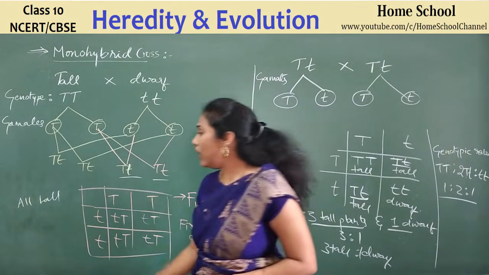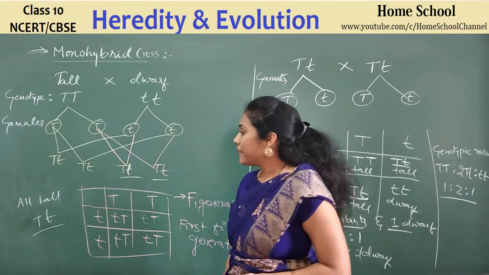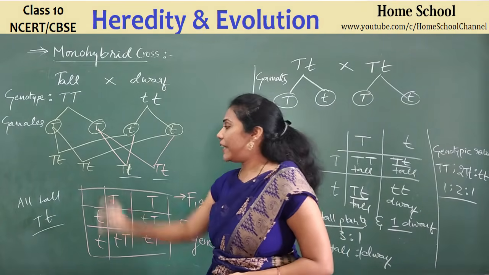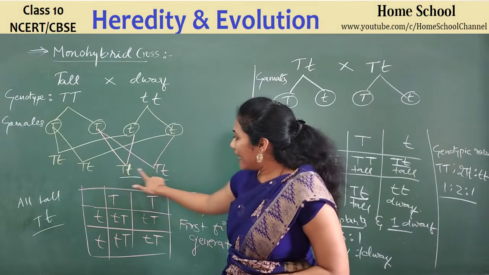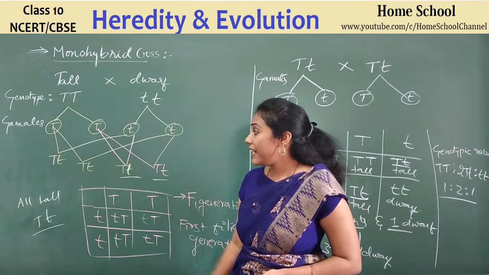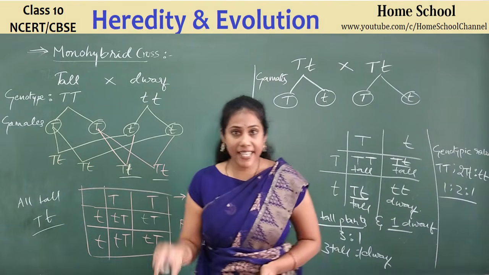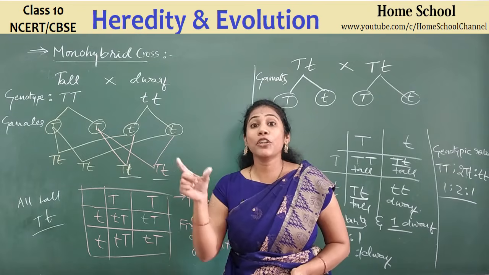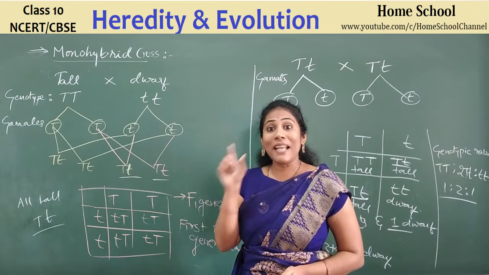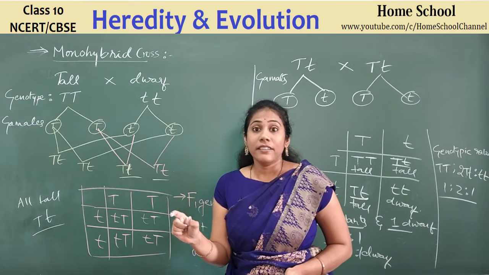In the F1 generation, all plants are tall and all of them have the genotype capital T, small t. Right? And all plants have a gene for dwarfness. Yes or no? All plants have a gene for dwarfness, but they are tall here. That means if any one copy of the dominant gene is there, then the plant will grow out as a tall plant.